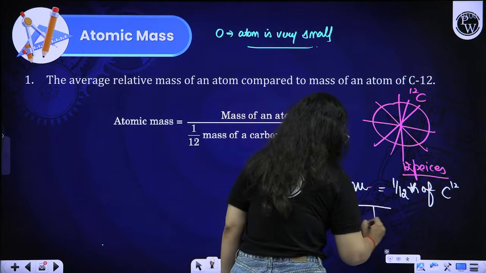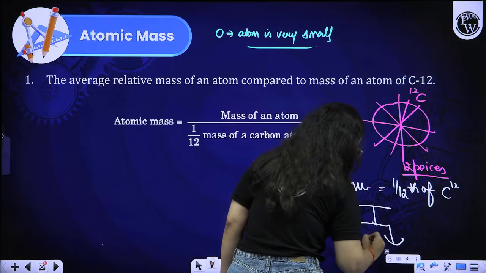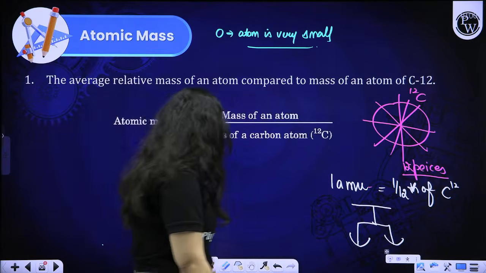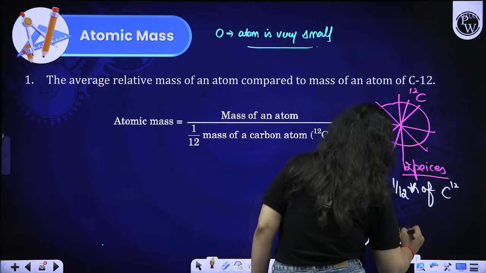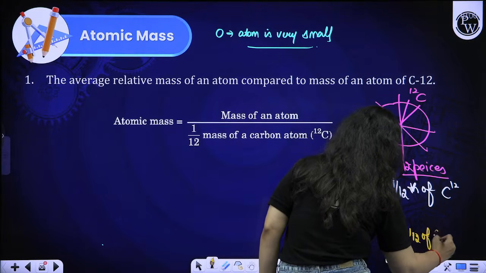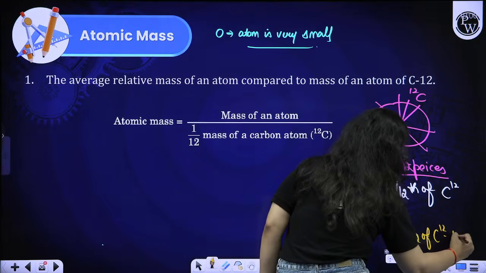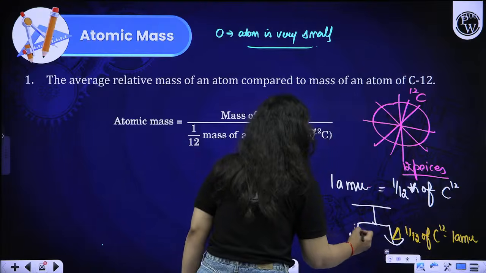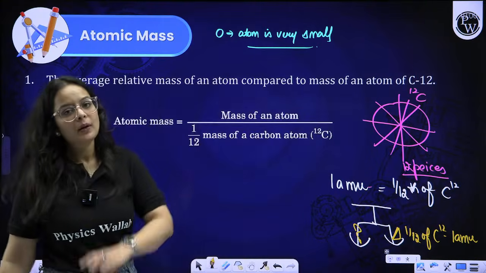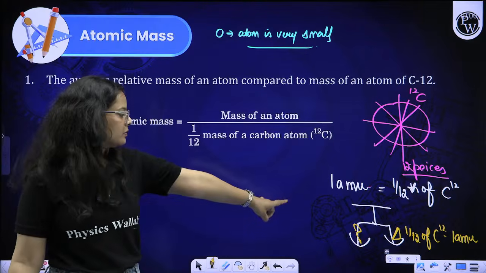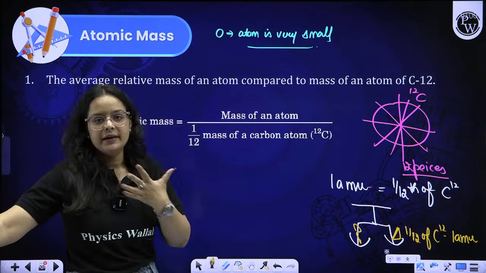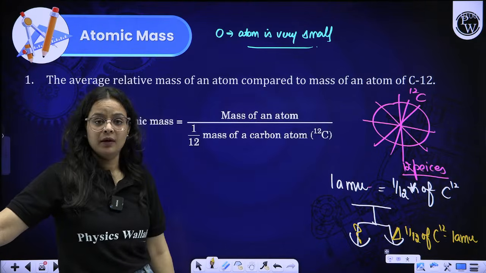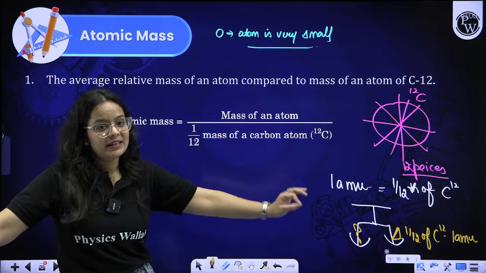Just taking an example, like we have a weighing balance, just like the fruit seller uses. On one side, I am putting 1/12 of carbon 12, that is 1 AMU. On the other side, whatever element's weight I want to find out, I put it there and find the weight relative to that piece of carbon, whether it is 2 times of it, or 3 times of it.